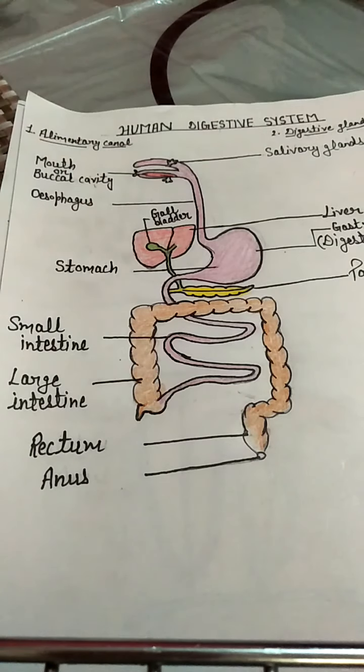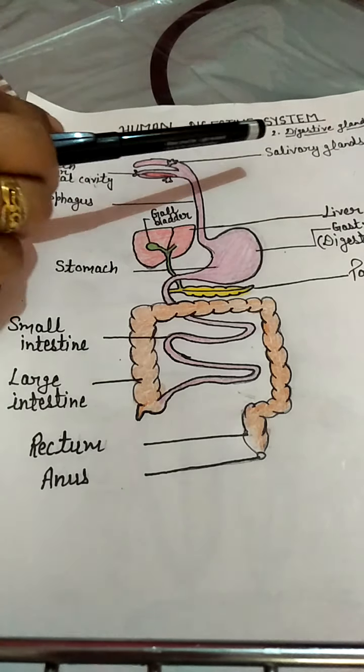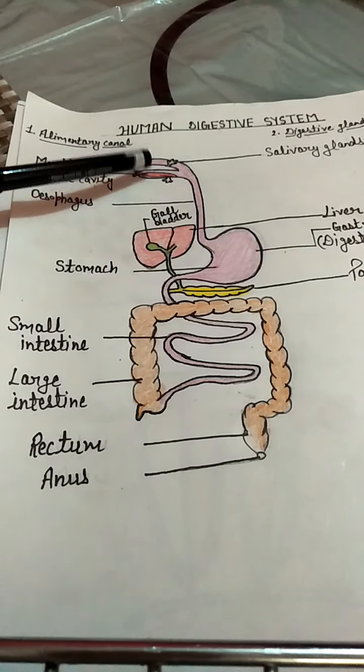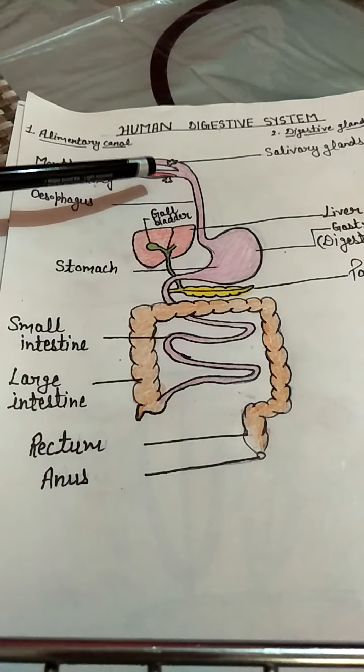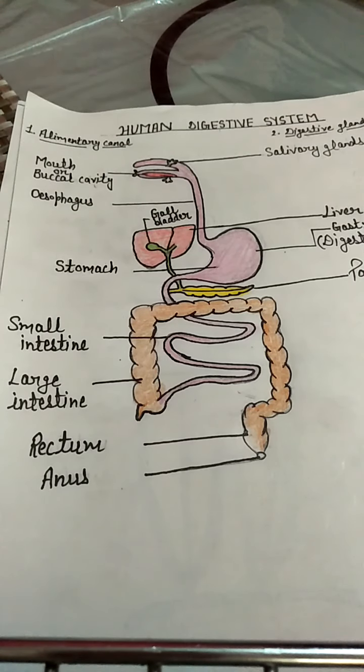Then come the digestive glands. What are digestive glands? These are structures which secrete digestive enzymes, which are responsible for breakdown of the complex components of the food. So the first gland is the salivary gland. Three pairs of salivary glands are present in the buccal cavity. They release their secretion known as saliva, and saliva is responsible for softening and moistening of the food, so that easy swallowing of the food can take place. Saliva also contains an enzyme, that is salivary amylase, and that amylase is responsible for breaking down of starch.